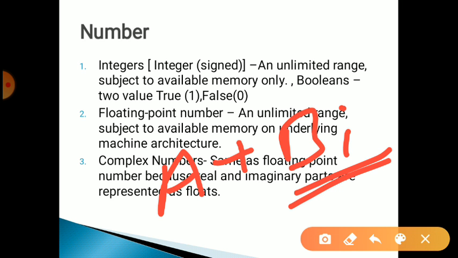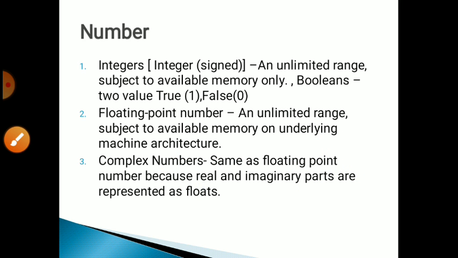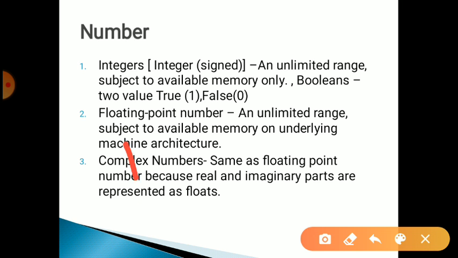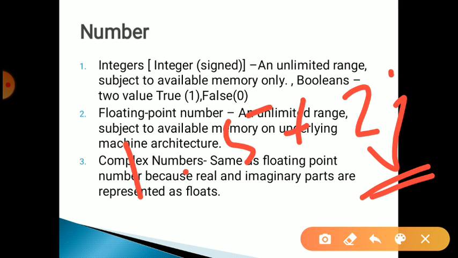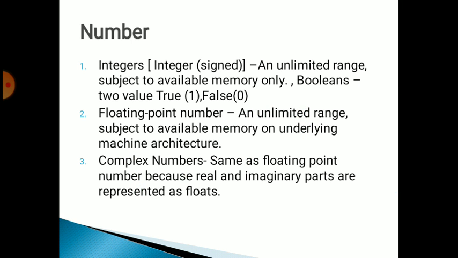Here bi is the imaginary part of that complex number. Same thing in Python. If we want to create that type of complex number in our programming, we use something like 1.5 plus 2j, where j is the imaginary part of the Python complex number.